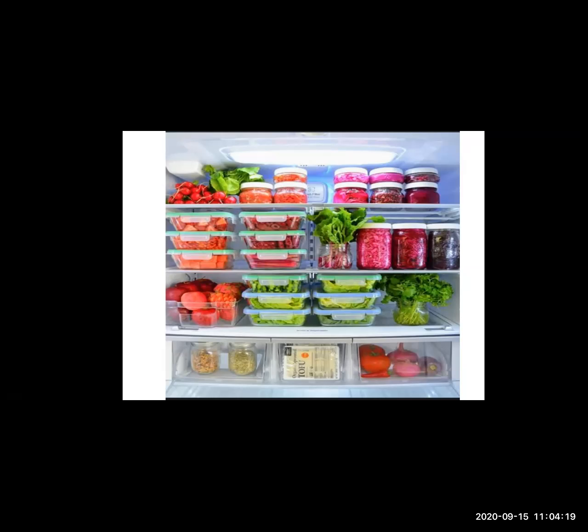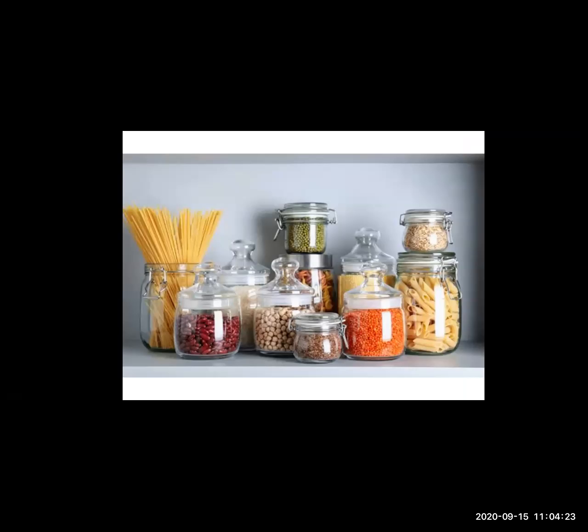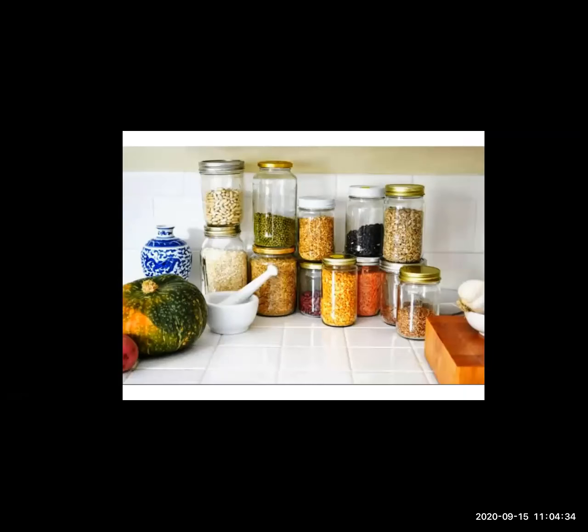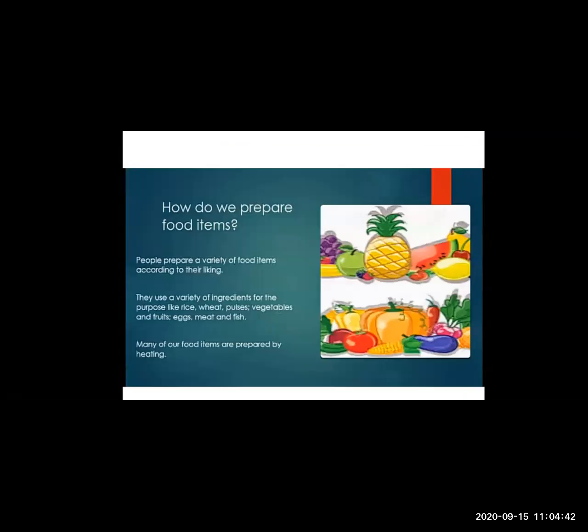On the kitchen shelf, when you enter, you must be seeing the pulses are there, salt is there, sugar is there. All these things are kept for our daily needs, for making different types of food, for making variety in our food. We use all these pulses, cereals, etc. in our day-to-day life. Now we will see how all these things are made, how these things are prepared.